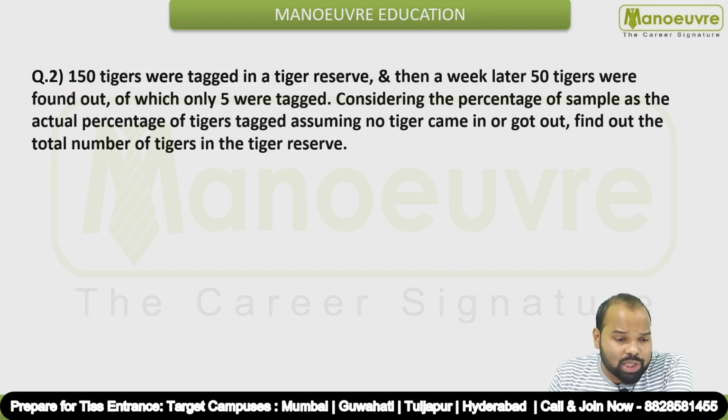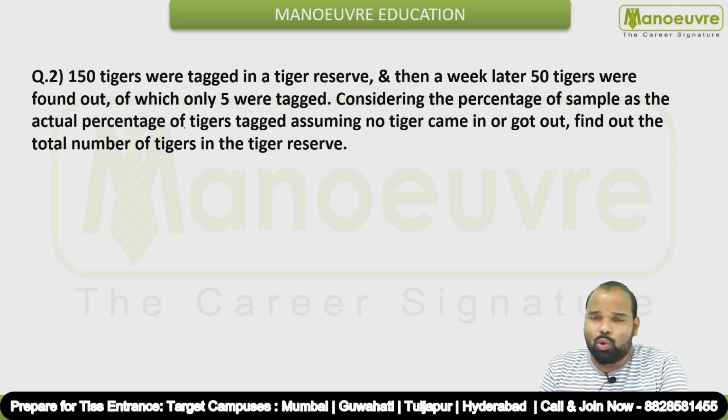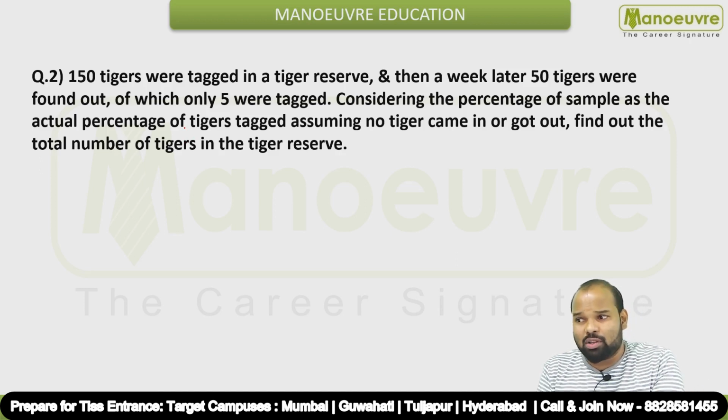Then talking about question number 2, 150 tigers were tagged in a tiger reserve, and then a week later 50 tigers were found out, of which only 5 were tagged. Considering the percentage of sample as the actual percentage of tigers tagged, assuming no tiger came in or got out, find out the total number of tigers in the tiger reserve. This is a very simple question. Don't go on the length of the question. It is a very easy question.